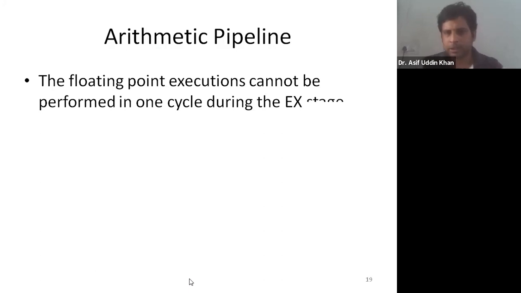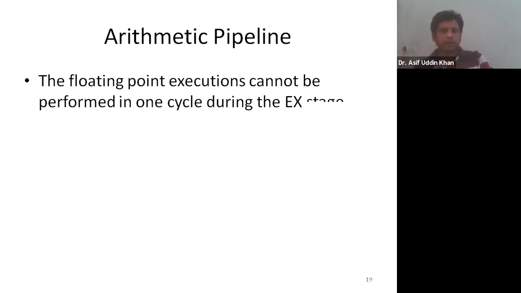When the instruction is executed in the EX stage of the pipelining, if the instruction is a floating point instruction, if a floating point operation is done, then it is not completed within a normal pipeline clock cycle. It takes more time. So if the execution stage is taking more time, that means its clock cycle time duration should be extended. And I have already told you that all the stages of the pipelining are given the same amount of time.